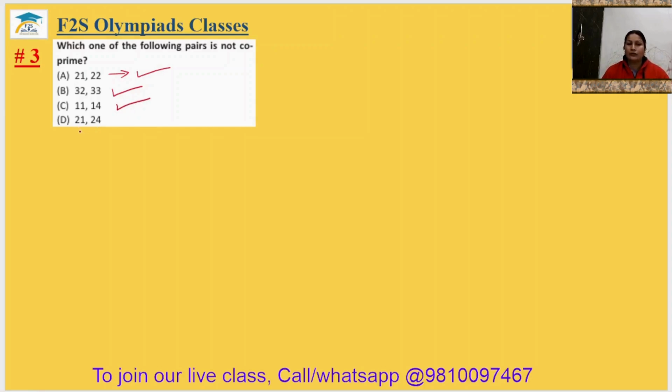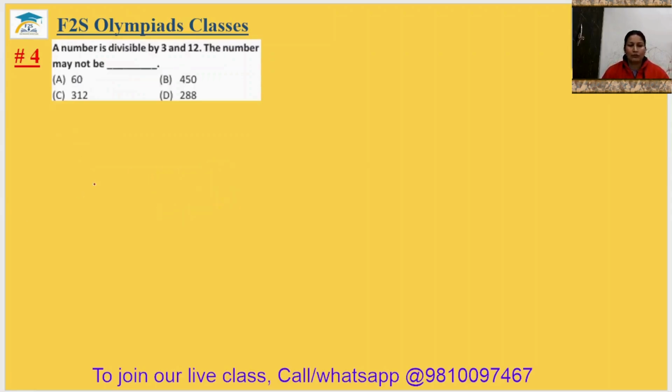But 21, 24, their common factor is 3. 3 sevens are 21 and 3 eights are 24. So 21, 24 has common factors more than 1. That's why we will go with option D. The third answer is option D. Okay. Question number 4. A number is divisible by 3 and 12. The number may not be.